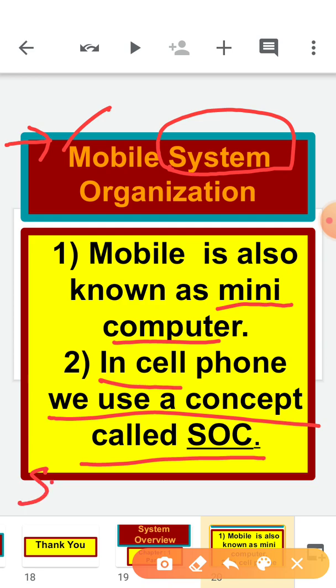S stands for system, system on a chip. Now in a computer we have a CPU as a processor, we have a hard disk, secondary units, and primary storage devices. In the same manner, a cell phone also has all such things, but in the form of a chip. So all the components of a mobile are combined or integrated on a single chip called SoC.